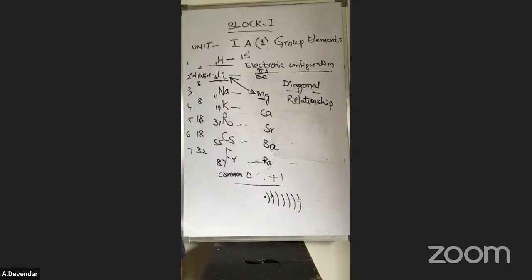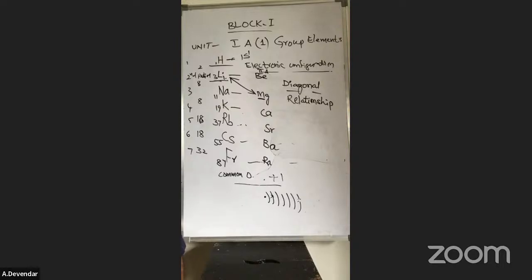Both carbonates and bicarbonates are soluble in water. Lithium carbonates and bicarbonates, magnesium carbonates and bicarbonates, both are soluble. And monoxides: they can form lithium monoxide and magnesium monoxide.